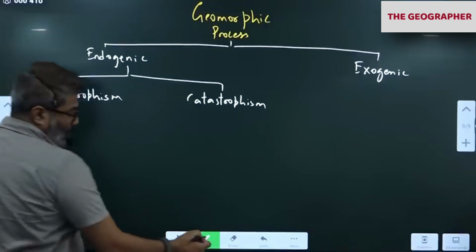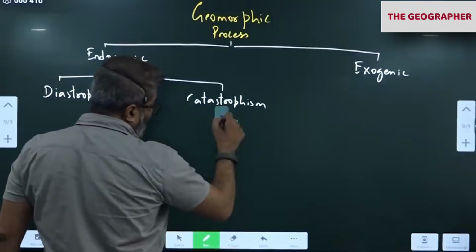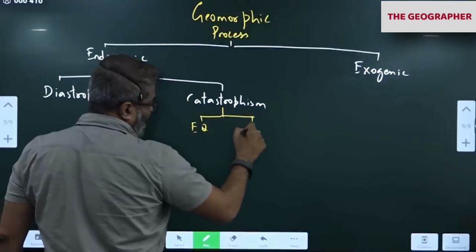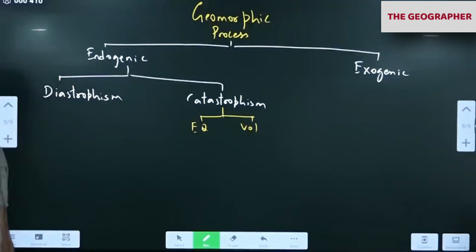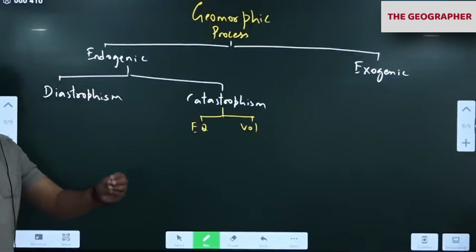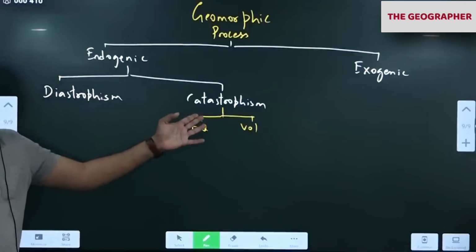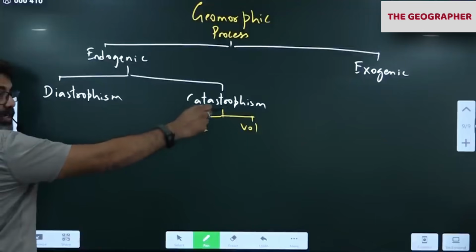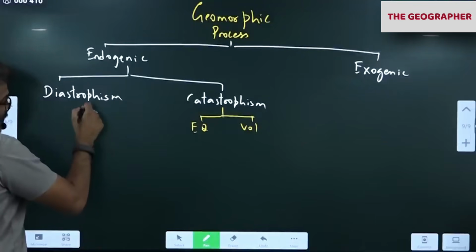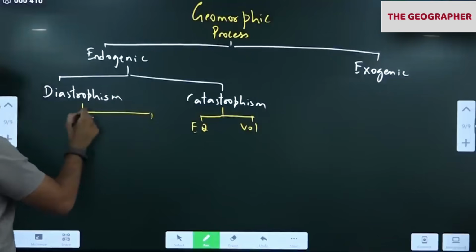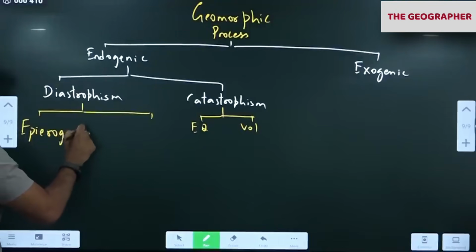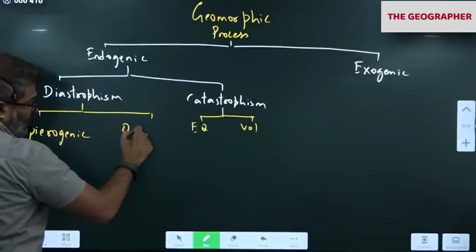So in sudden movements we have volcanoes and earthquakes, because these are catastrophic events. Suddenly they will occur. It will cause a lot of damage. So these are catastrophic events, sudden events. Diastrophic events are very slow and not noticeable at all. In this, we have orogenic.